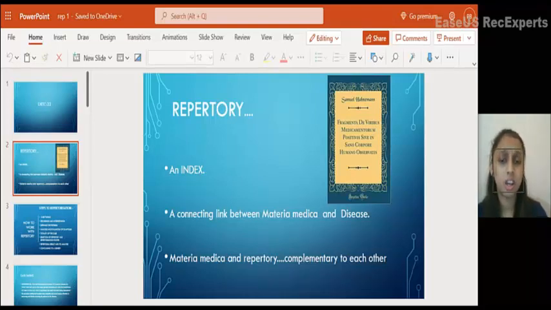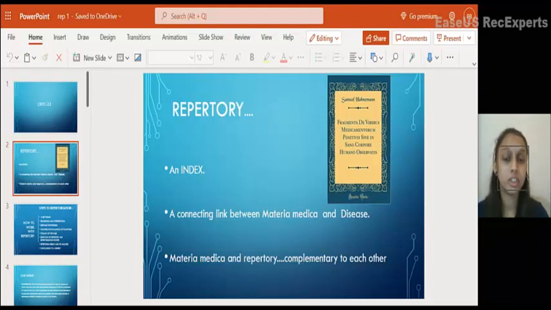So only materia medica or only repertory cannot be helpful. As a good physician, we should have equal knowledge of both materia medica and repertory to find a simillimum. So I feel materia medica and repertory are complementary to each other.